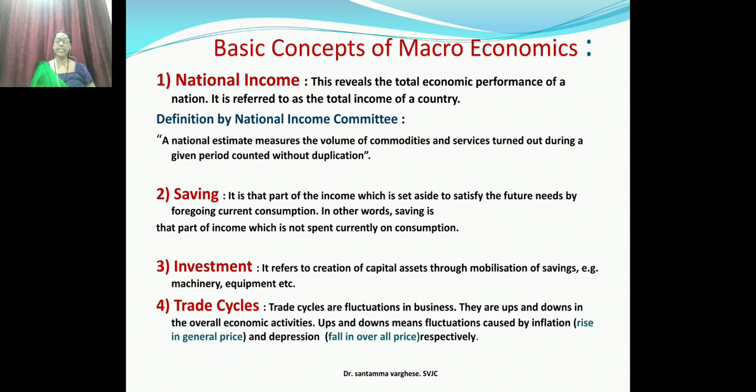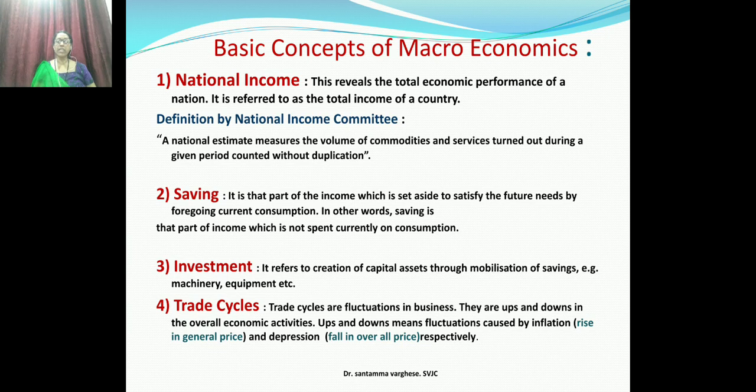Trade cycle. Trade cycle means what? Okay, cycle, you know. What does the cycle do? It's a wheel, it goes round and it makes us reach the destination. In that cycle, we know that it is continuous rotation. Like that, in the business, there is a trade cycle. That is very essential. These fluctuations are there. In the business, there are fluctuations, ups and downs, in the overall economic activities.